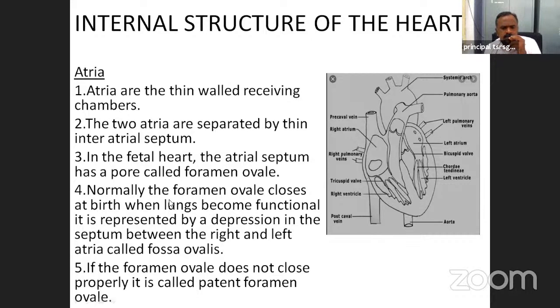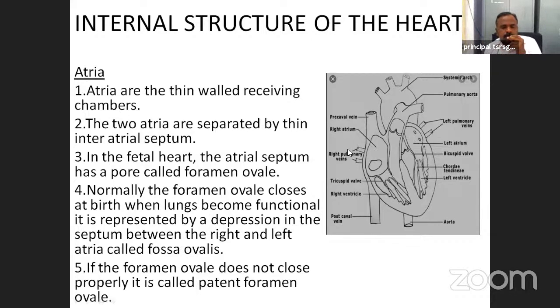Normally the foramen ovale closes at birth, when the lungs become functional. It is represented by a depression in the septum between the right and left atria called the fossa ovalis.